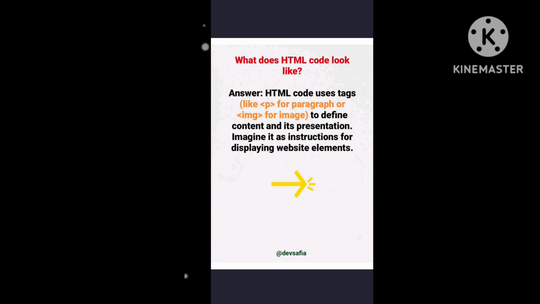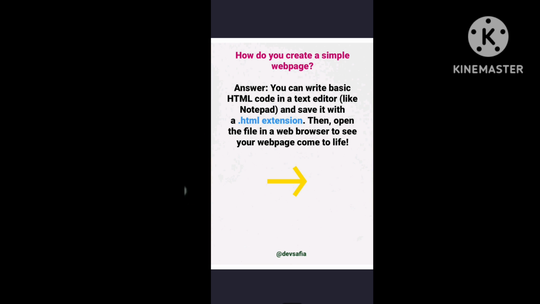Okay, so the next question is, how do you create a simple web page? You can write basic HTML code in a text editor like Notepad or VS Code, and save it with a .html extension, that is necessary. Then open the file in a web browser to see your web page come to life.